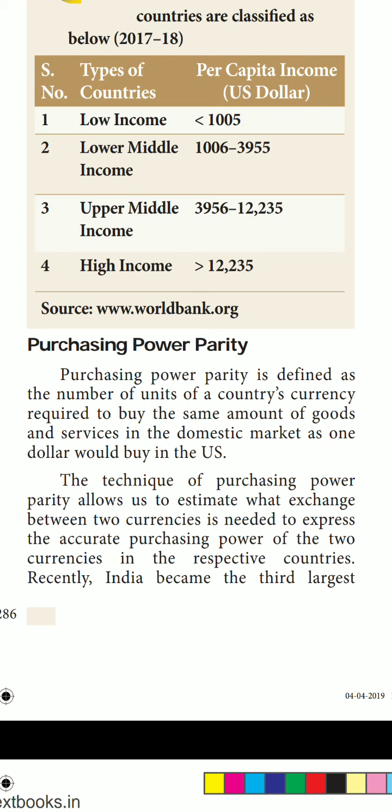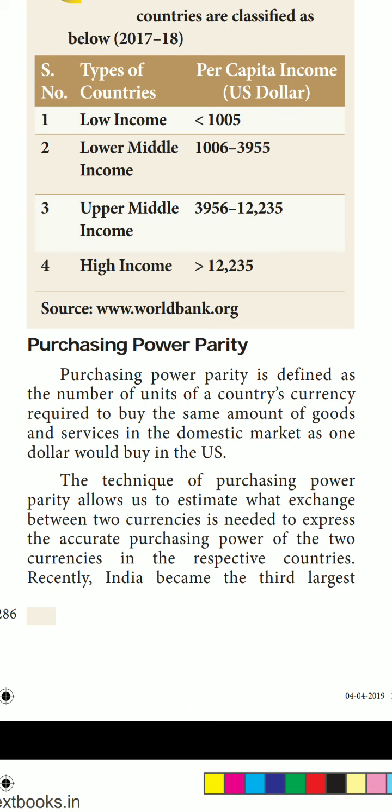It is the number of units of a country's currency required to buy the same amount of goods and services in that country's domestic market as $1 would buy in the US. It is calculated only in US dollars.